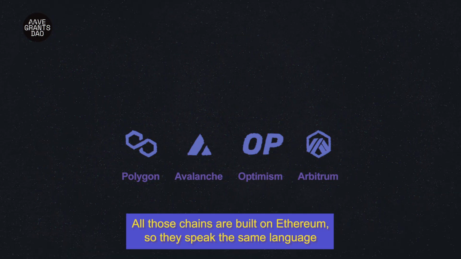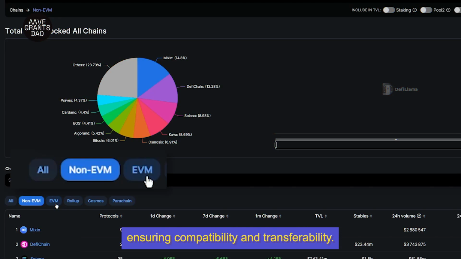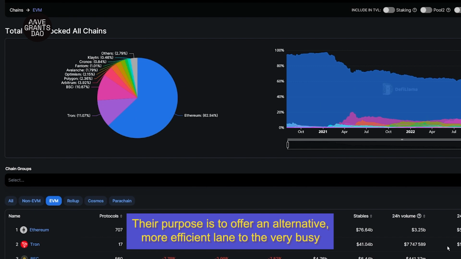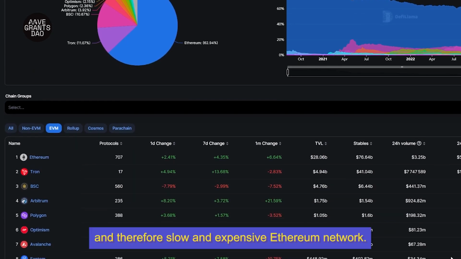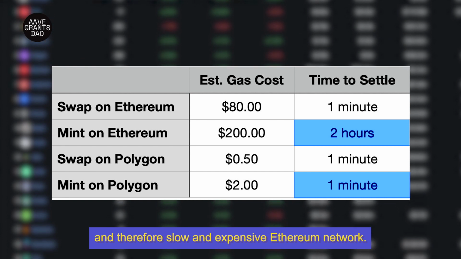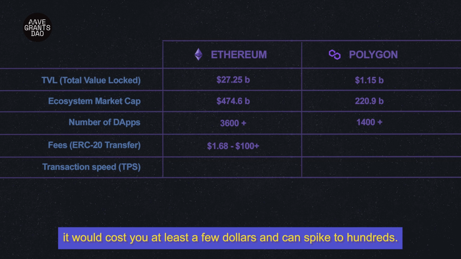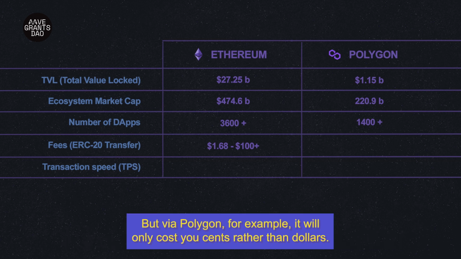All those chains are built on Ethereum, so they speak the same language, ensuring compatibility and transferability. Their purpose is to offer an alternative, more efficient lane to the very busy and therefore slow and expensive Ethereum network. If you were to make a transaction on Ethereum, it would cost you at least a few dollars and can spike to hundreds. But via Polygon, for example, it will only cost you cents rather than dollars.